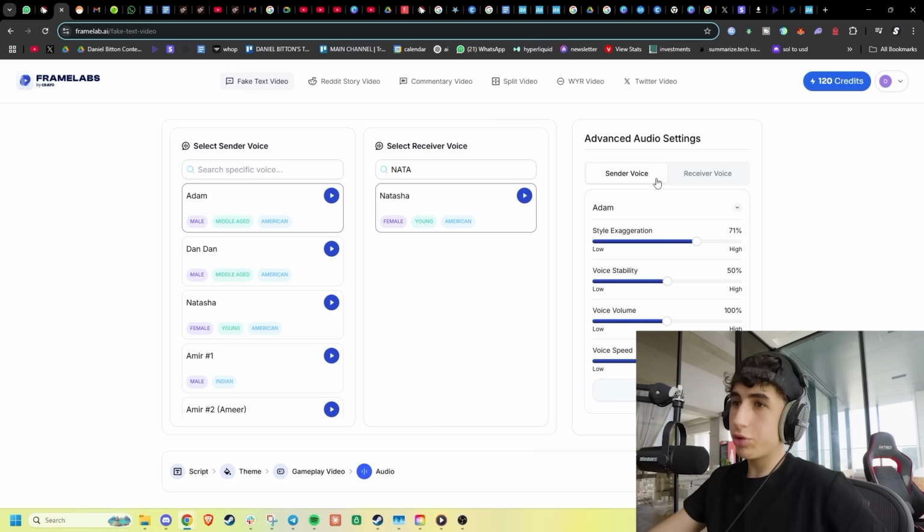We can choose filters here for how we want to make the voices, but I'll just leave them as they are and click export.